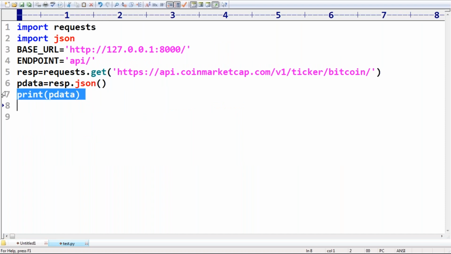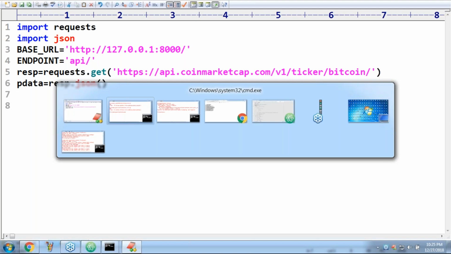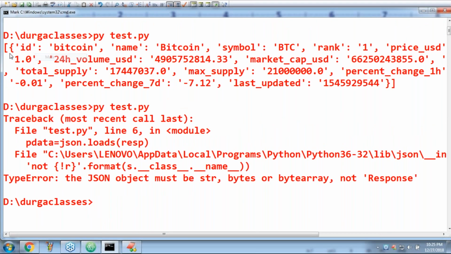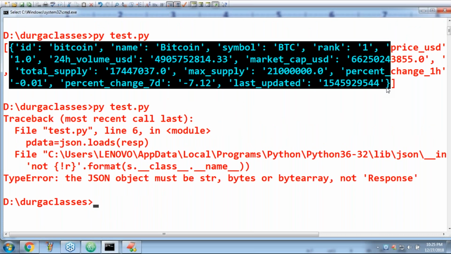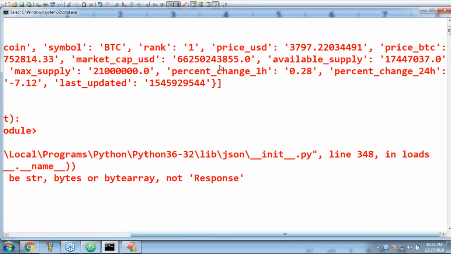Okay. Now how the data looks like? Can you please cross check how the data looks like? Sir, it is the list. It is the list first. In that list, how many elements are there? Only one dictionary is there. In that dictionary, sir, do you know price USD? Okay, this is the price USD is the variable name.